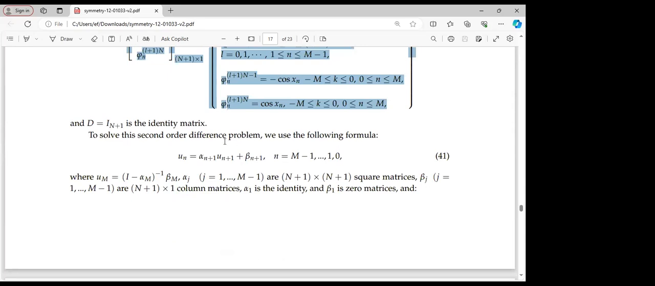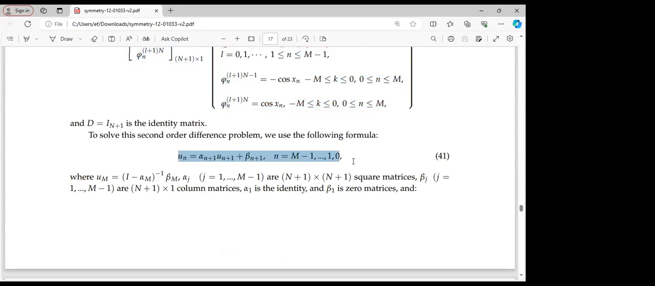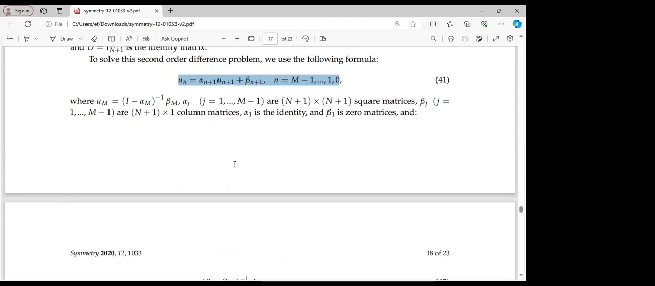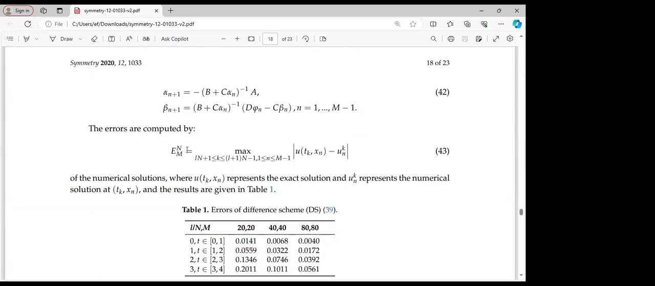To solve the second order difference problem, we use the following formula in this case. This is what we are going to use. And the goal here is for us to use a computer program such as MATLAB. We will be able to compute this.